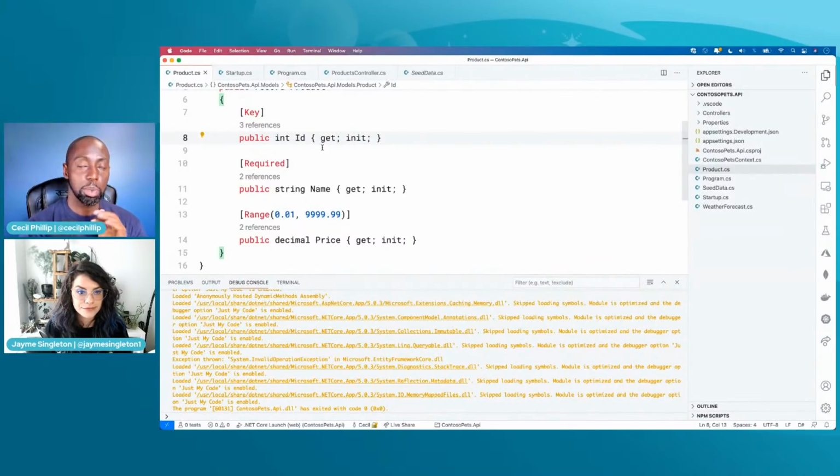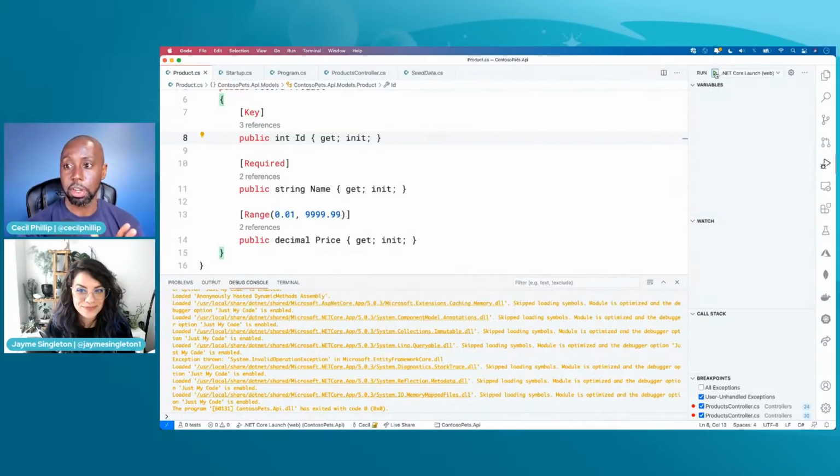The database should be wiped out. Okay, just thinking about this. Labeled as a primary key, database should be wiped out. We should be good now, I hope. Let's cross our fingers and see if this works out.